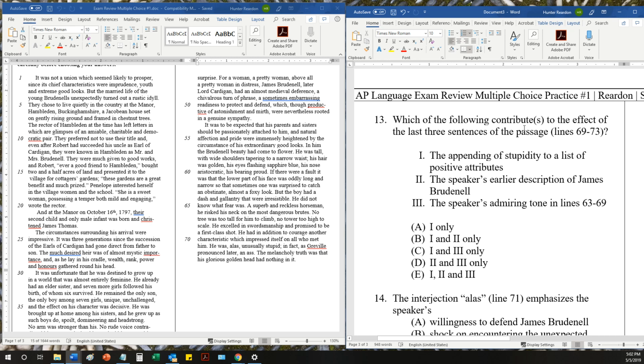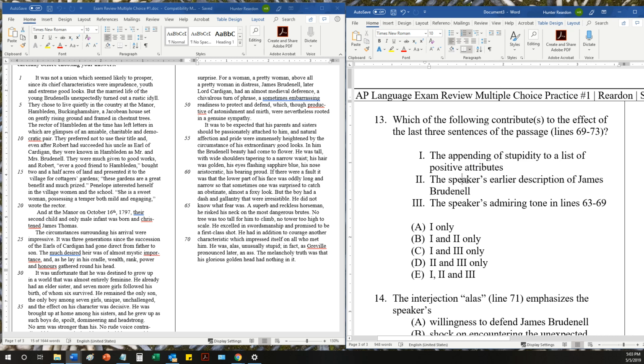Right. The effect of the last 3 lines is definitely one of shock, one of like, wait, he's unusually stupid, he's an ass, like, wait a second, are we saying nice things about this guy? So it's surprising, it's shocking, there's a little bit of shock value here. So we're appending stupidity to a list of positive attributes.